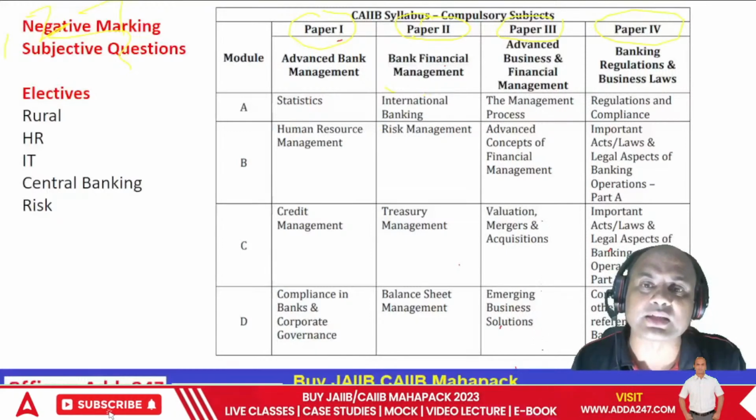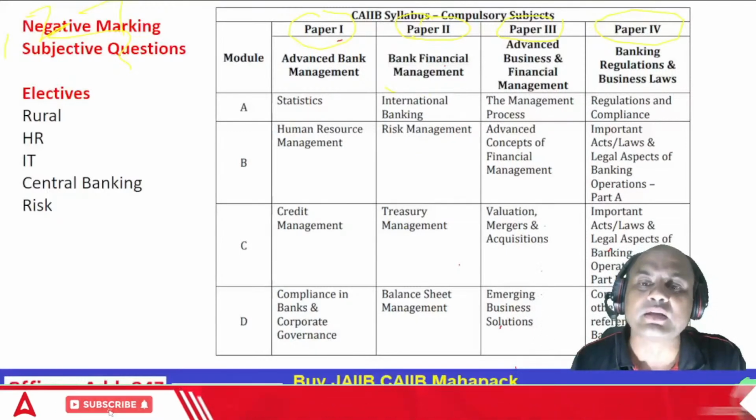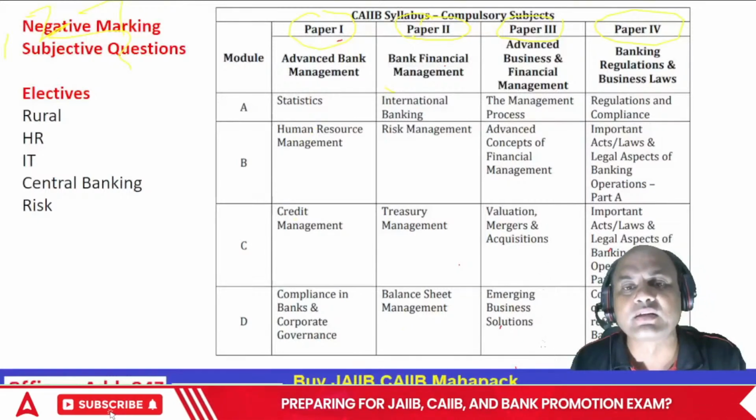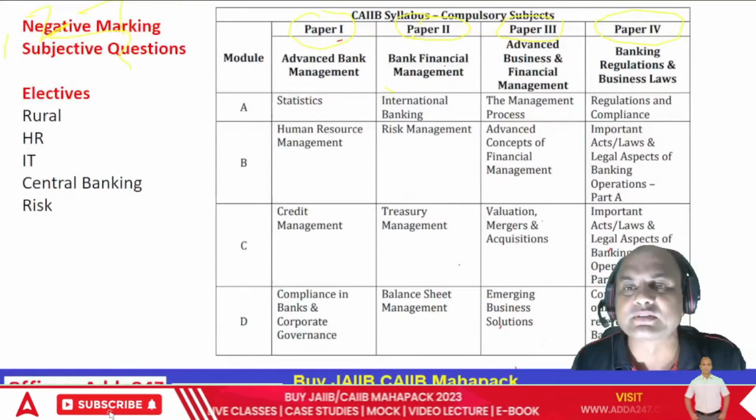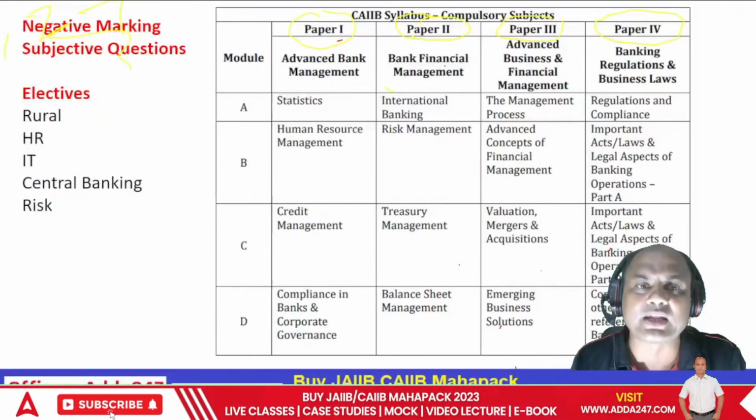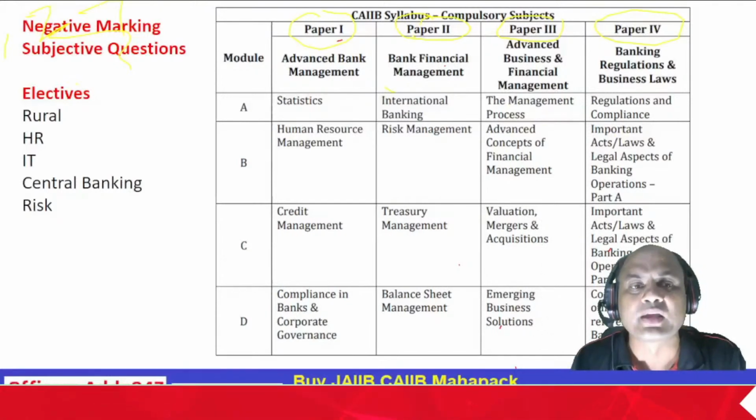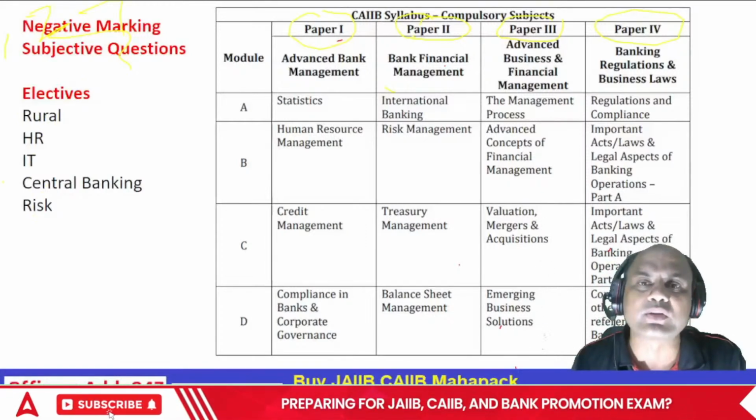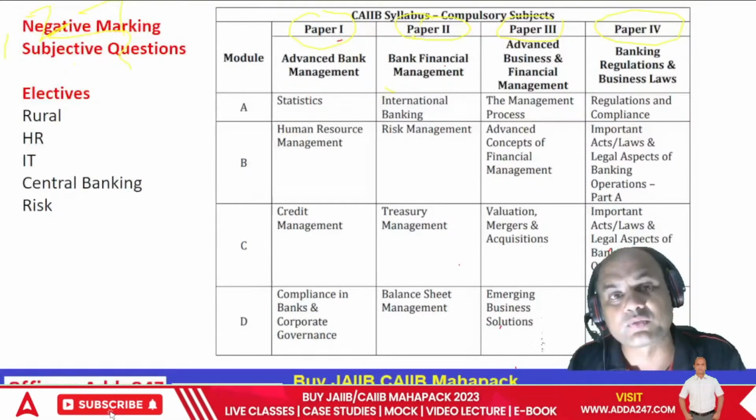Look at the modules: international banking, risk management, treasury, balance sheet. Similarly over here, statistics, HR, credit management, compliance, and the remaining you can definitely see. And look at the electives. Electives means rural, HR, IT, central banking and risk. Out of them you have to select one. Select the one where you are conversant.